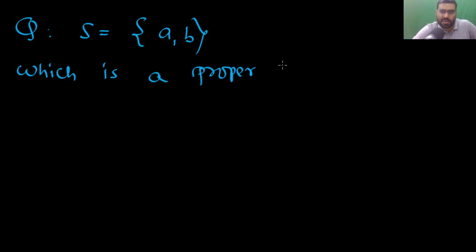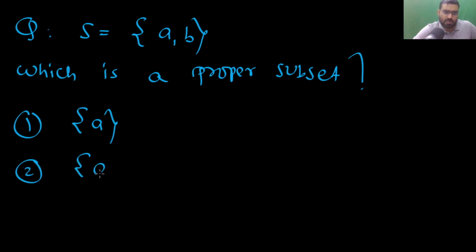A simple question I am asking. Which is a proper subset? First option, is this a proper subset? Another option, is this a proper subset? Another option, is this a proper subset? Which is a proper subset?